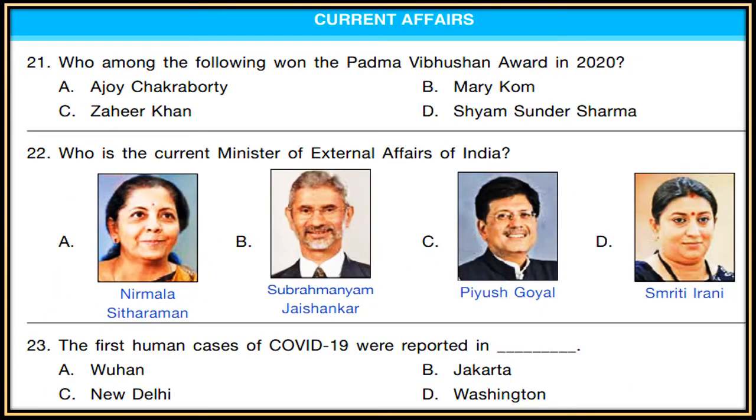Current affairs. 21. Who among the following won the Padma Vibhushan Award in 2020? A. Ajay Chakrabarti. B. Mary Kom. C. Zahir Khan. D. Shyam Sundar Sharma.